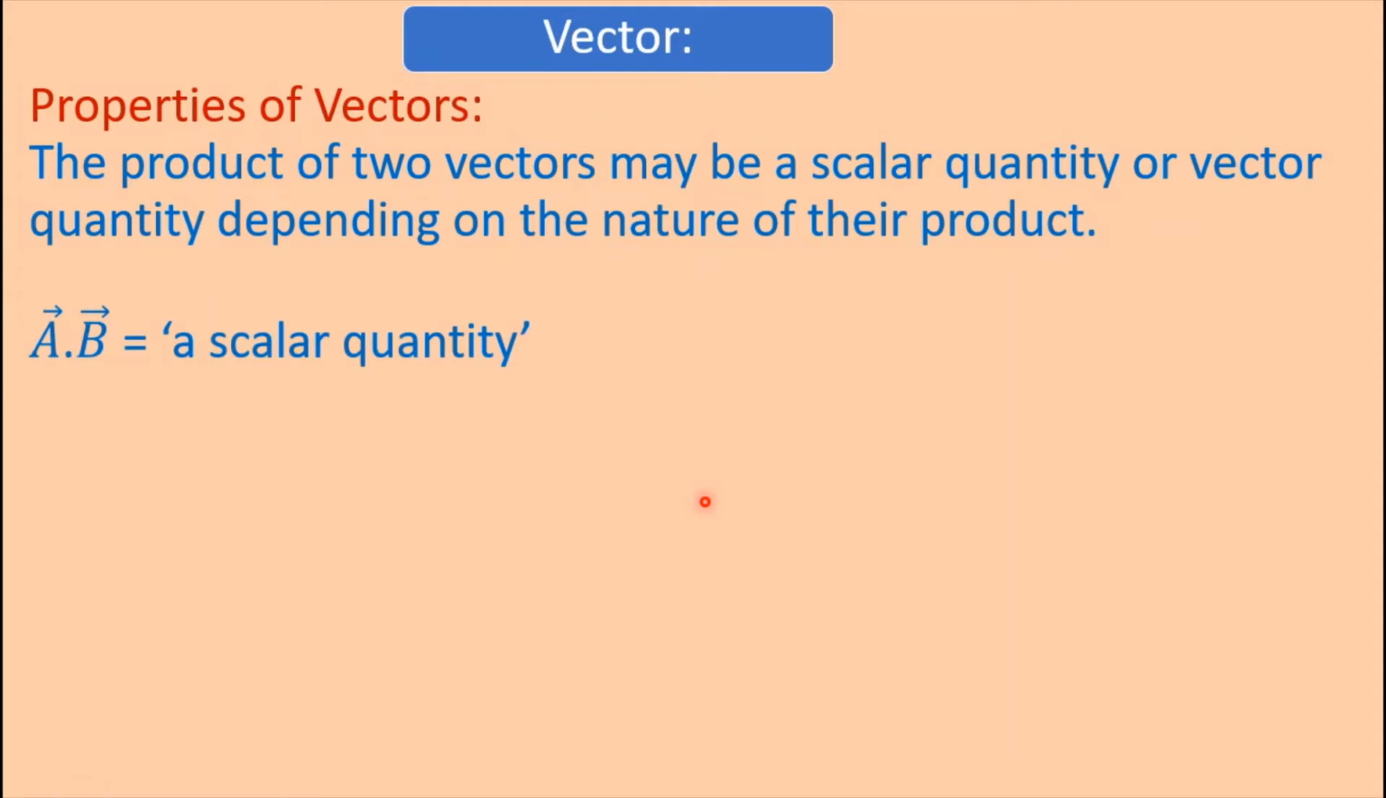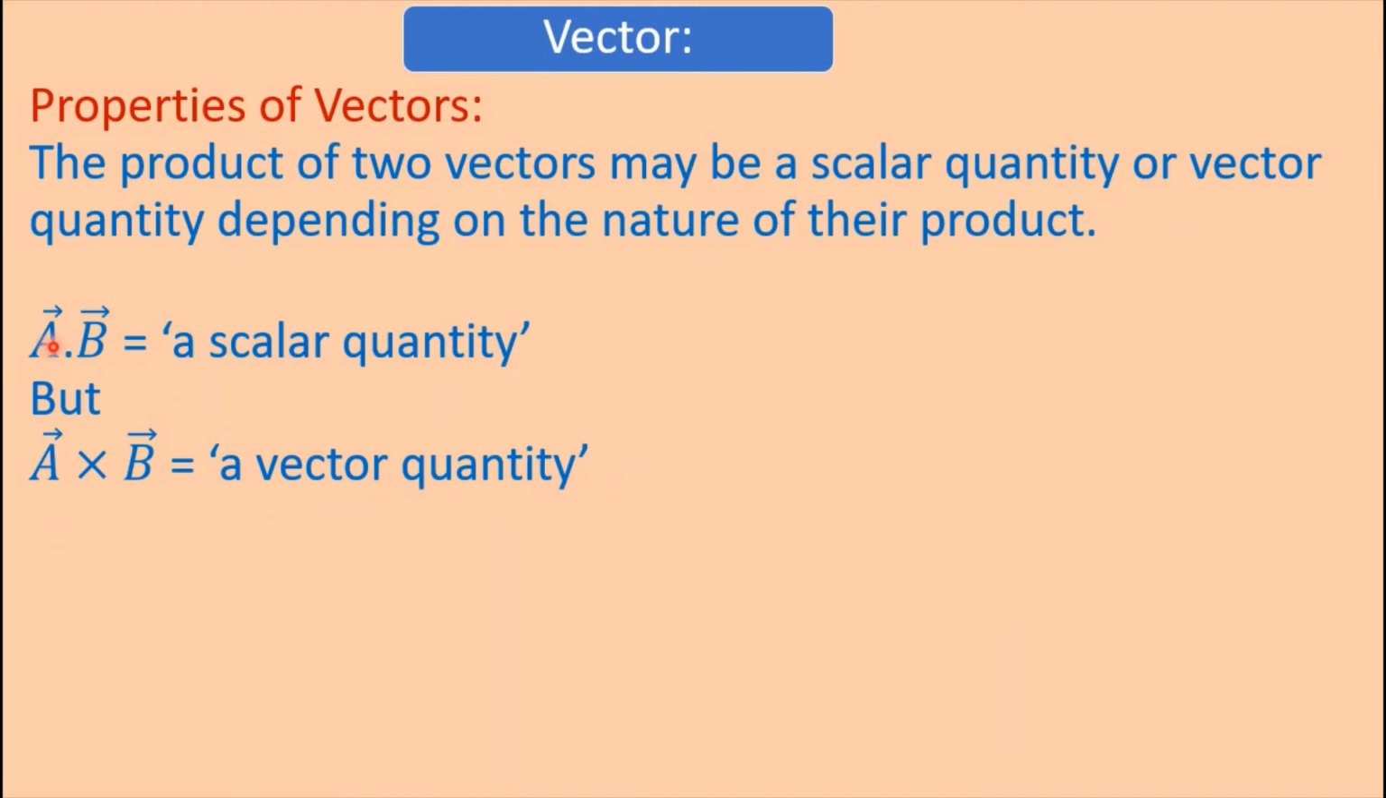Depending on the nature of the product, the product of two vectors may be a scalar quantity or a vector quantity. Here A dot B is equal to a scalar quantity. That is, if we multiply these two vectors in this way, we will get a scalar quantity. But in another method of vector multiplication, A cross B, the result is a vector quantity. That is, A dot B is a scalar quantity, but A cross B is a vector quantity.